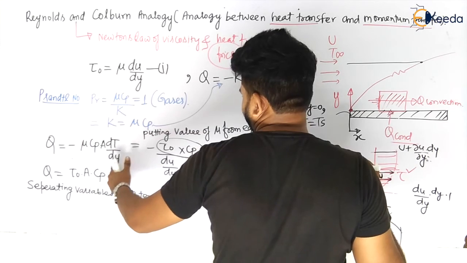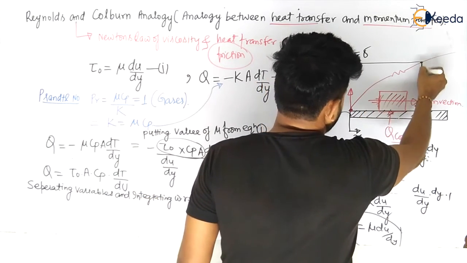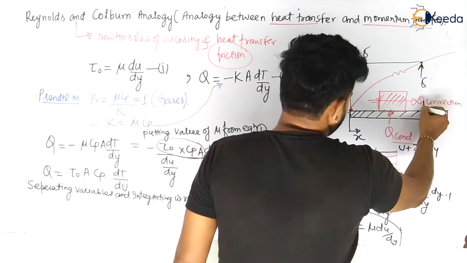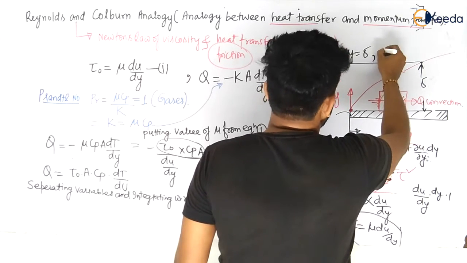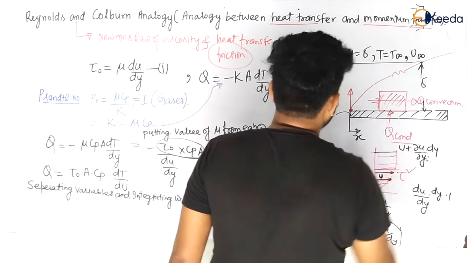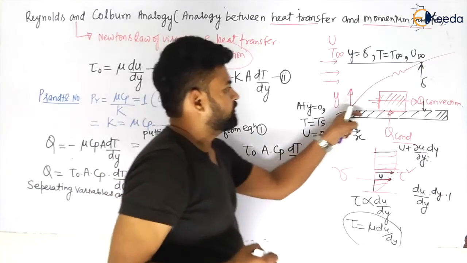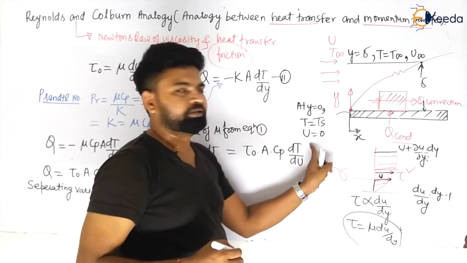At y is equal to del, so we are taking dt and du. So at y is equal to del, my dear students, in this direction if heat is flowing, what will be the temperature? Temperature will be T infinite and velocity will be u infinite, my dear students. And what will be velocity here? This will be 0. In this case at y is equal to 0, this will be 0, my dear students.